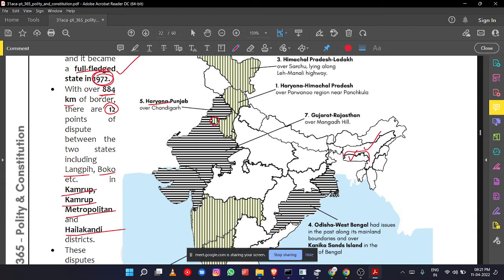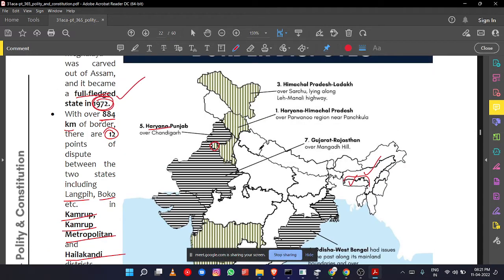Identify which states have active disputes presently going on and what those areas are. For example, an active dispute is there between Himachal Pradesh and Ladakh over the Sarchu area, which lies along the Leh Manali highway. There is an active dispute between Haryana and Himachal Pradesh over the Parwanoo region in Panchkula.